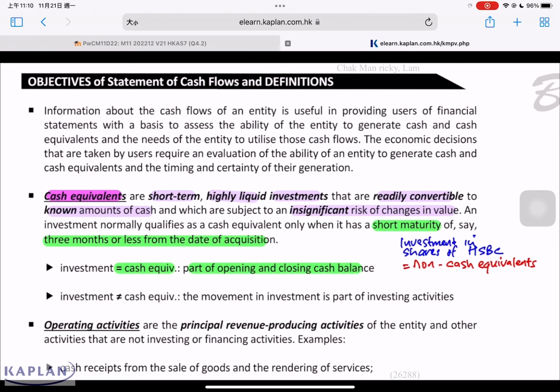So in the exam, when we talk about short-term investment, is it considered cash equivalent? Look for anywhere in the question that gives us any indication that it is short-term, highly liquid, convertible into a known amount of cash that's subject to insignificant change in value. If the answer is yes, then we treat this as cash equivalent, as good as cash. Otherwise, it's part of investing activity.